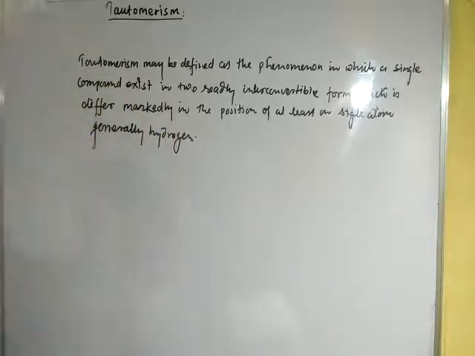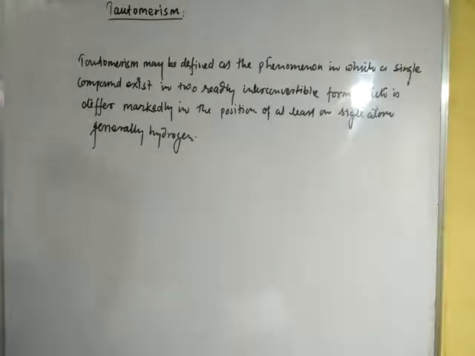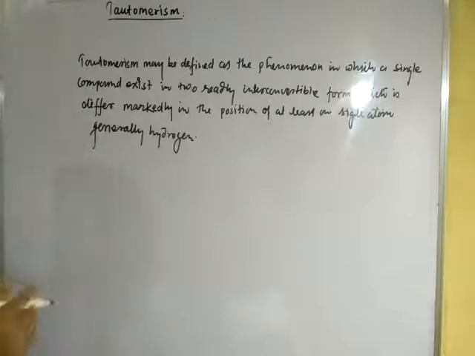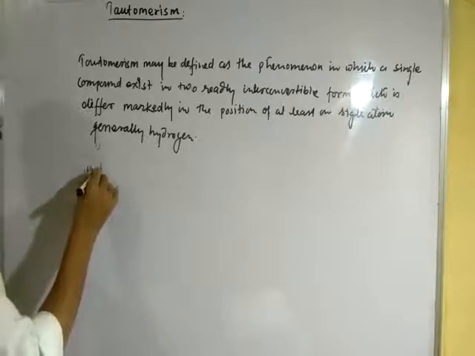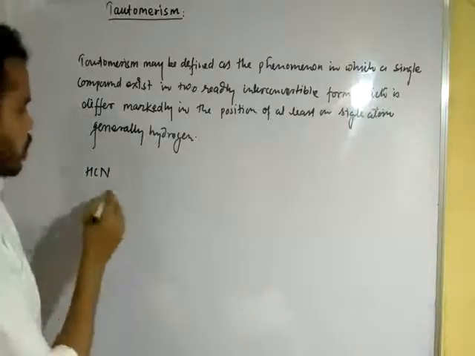Okay, dear student, let us see the examples. Next, hydrocyanic acid. Hydrocyanic acid, HCN, can exist in two forms.